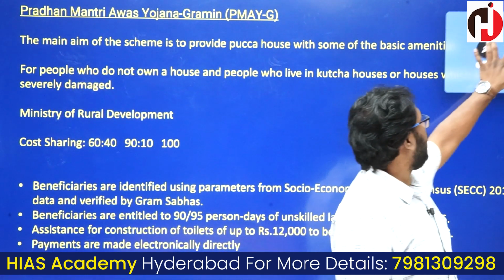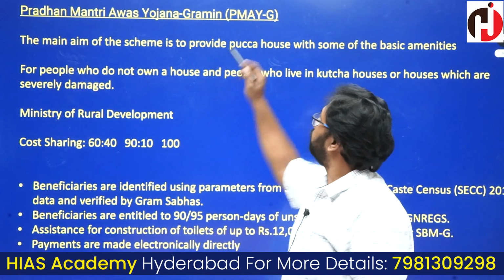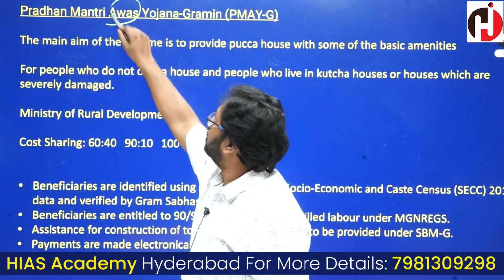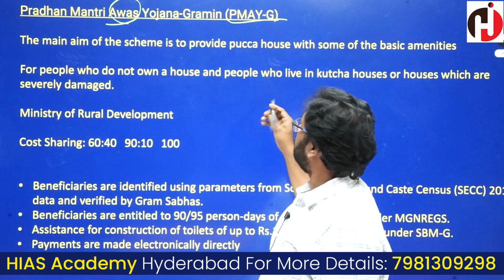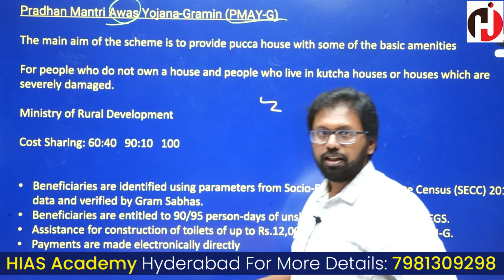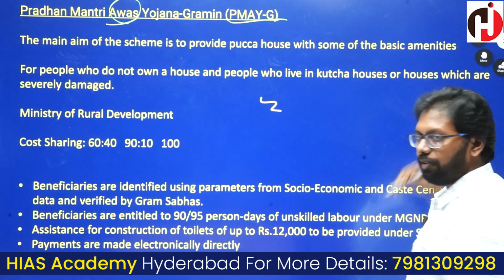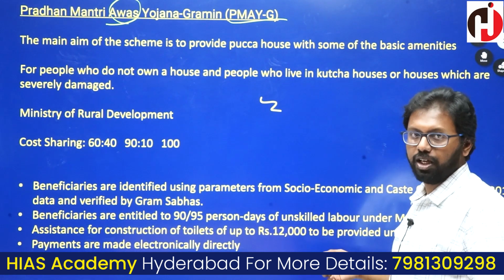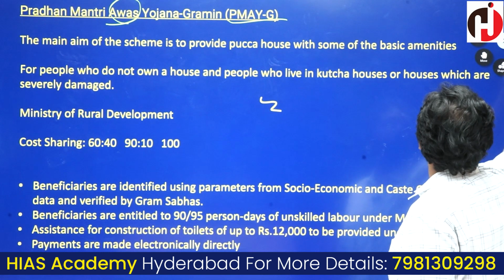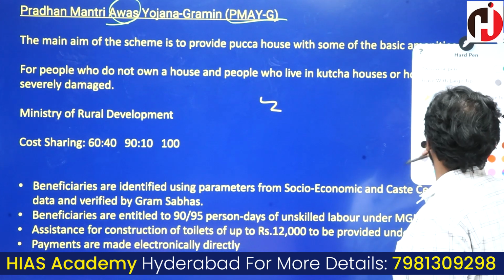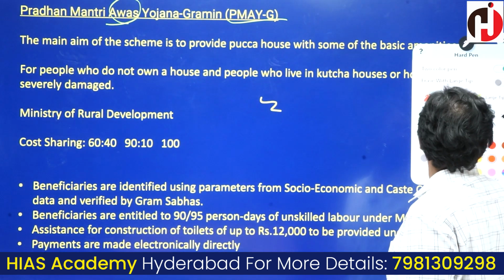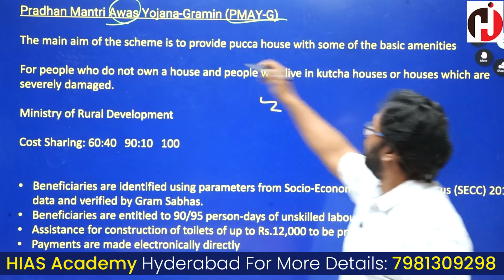The important part you have to remember here is two words: Awas and Gramin. Whenever you are referring to any scheme or program, a lot of the details are given straight away in the name itself.